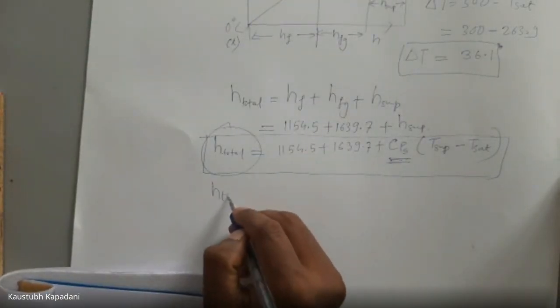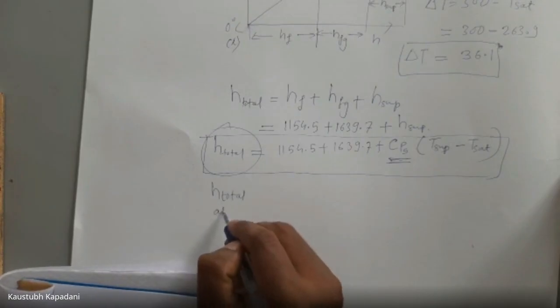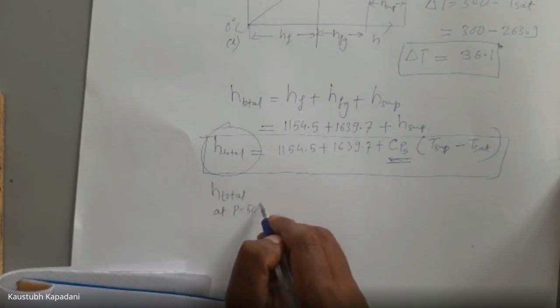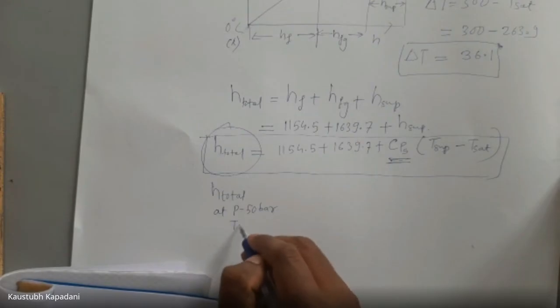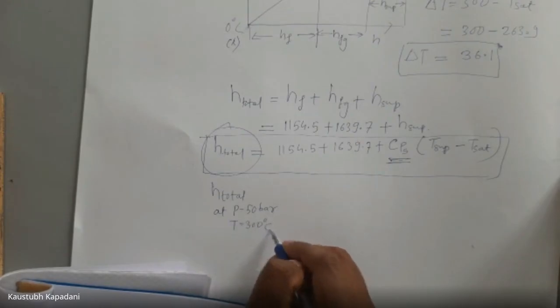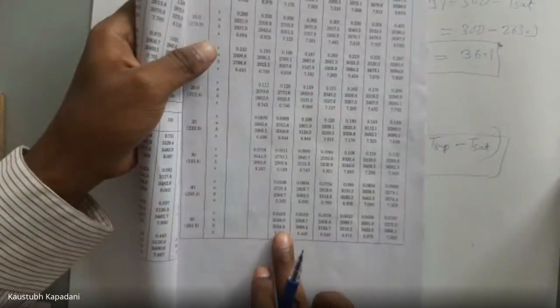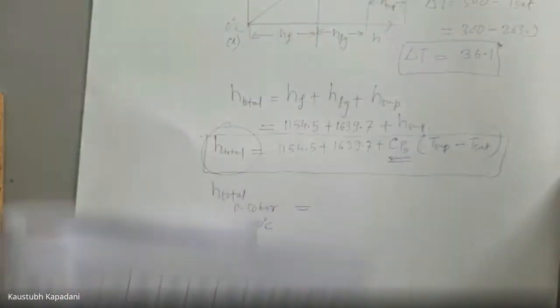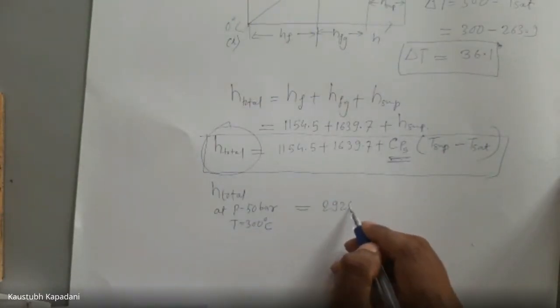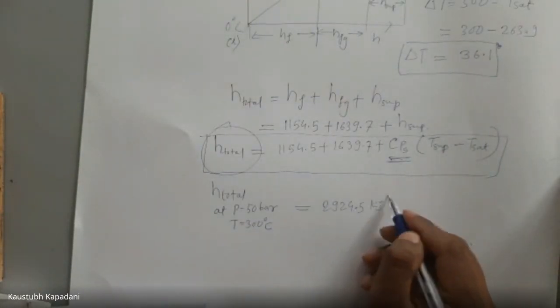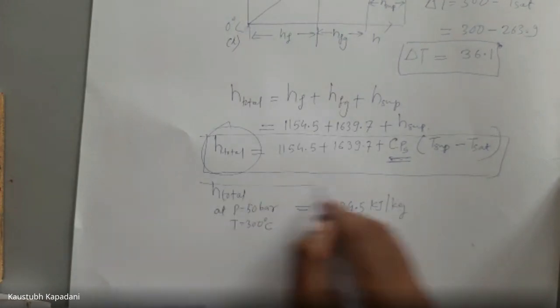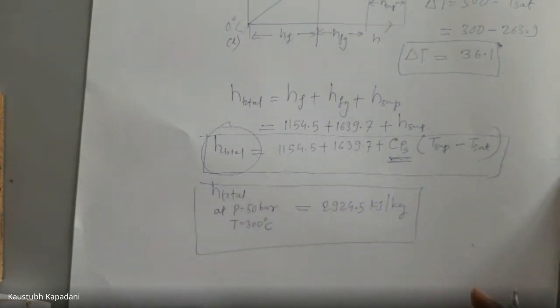Here H total at P equal to 50 bar and T equal to 300 degrees Celsius, the value given in steam table is 2924.5 kilojoule per kg. So this way we can calculate the enthalpy value.